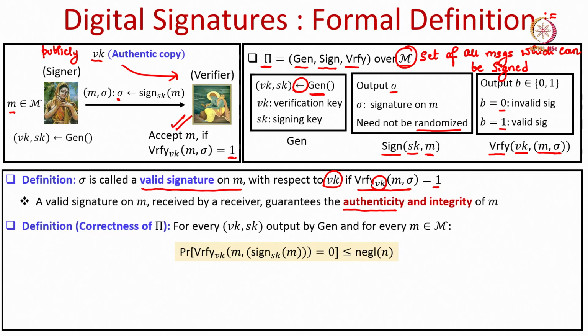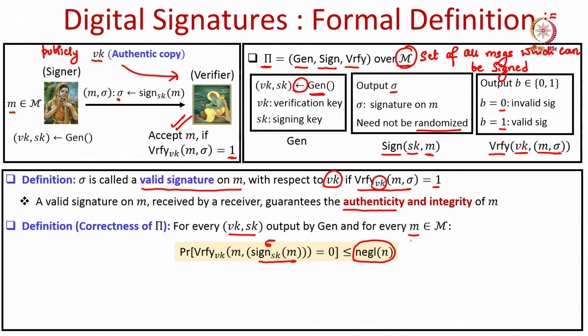So, we need two security properties from a signature scheme. The first is the correctness property, which demands that for every pair of keys obtained by the key generation algorithm and every message M from the message space, if I sign the message using the signing key and later that message and signature are verified, then the probability that the verification fails is upper bounded by some negligible function.